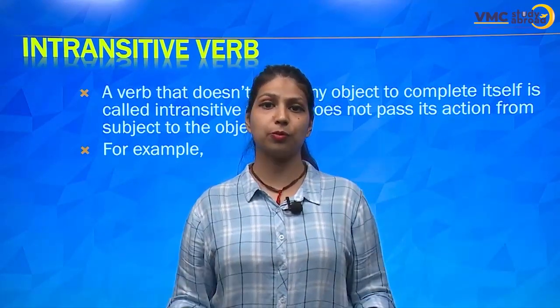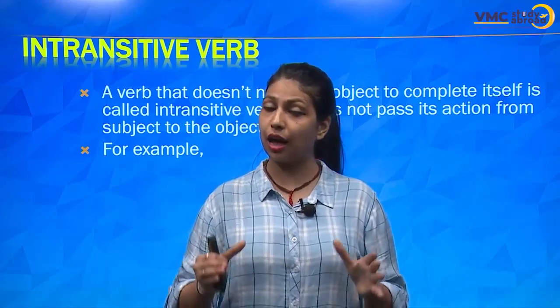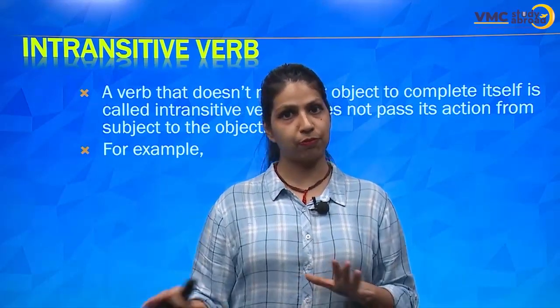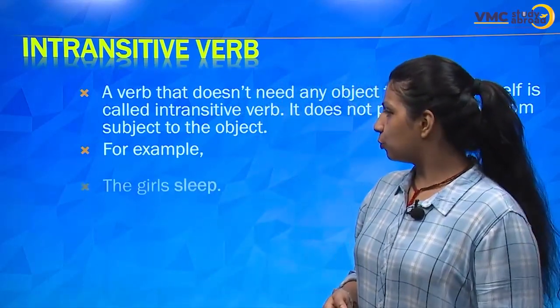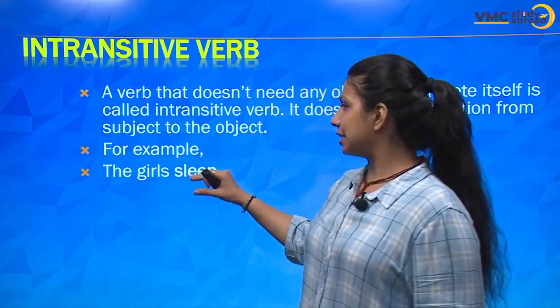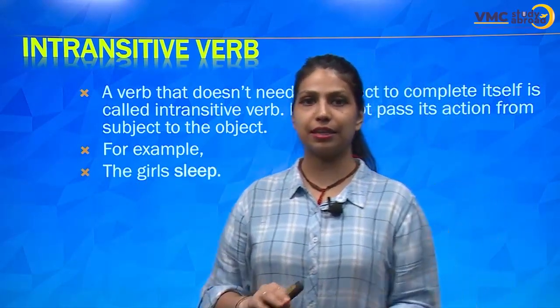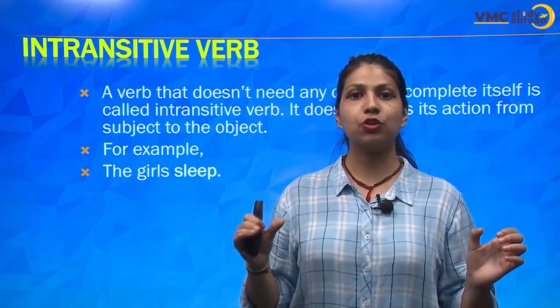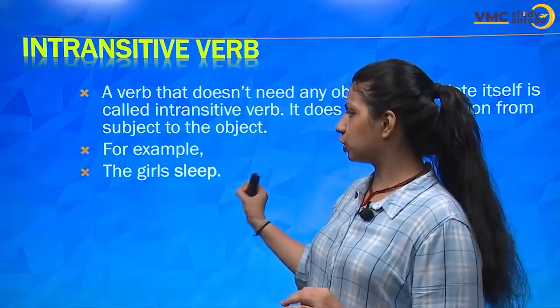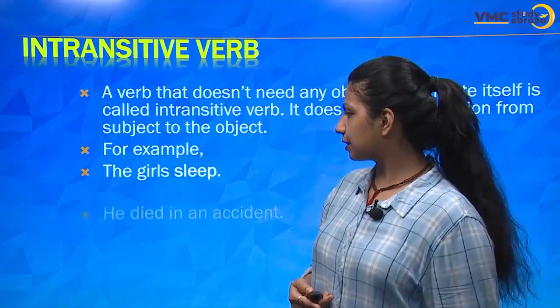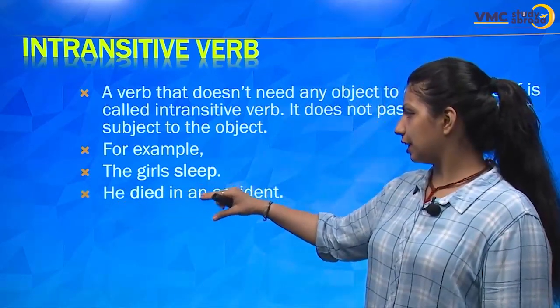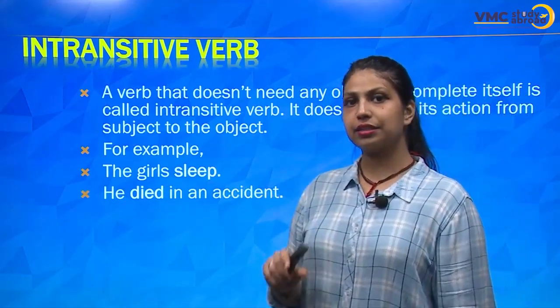I don't need any object after an intransitive verb. This I'm trying to say. Okay, a few more examples. The girls sleep. Girls sleep. That's it. The sentence is complete. I did not write any object after this verb, right? Next example. He died in an accident.